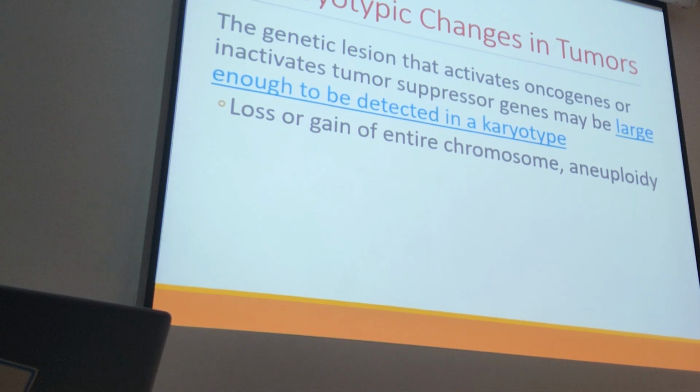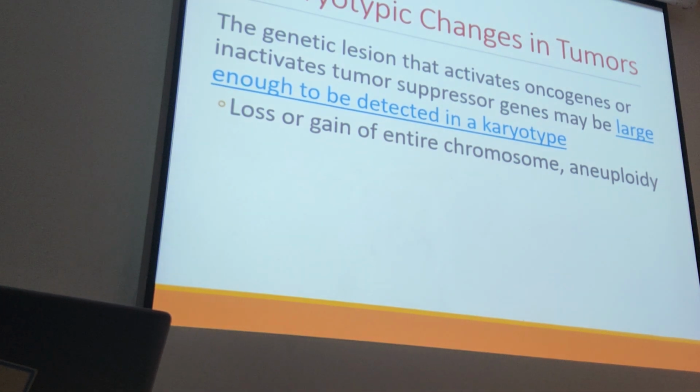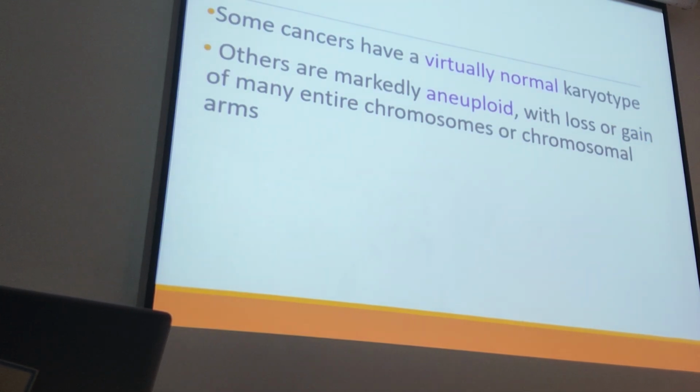So we have genetic lesions that activate oncogenes or inactivate tumor suppressor genes and are large enough to be detected by karyotype. This karyotyping could show loss or gain, for example deletion or addition. Sometimes we have a deletion of one chromosome, sometimes an addition of an entire chromosome or part of a chromosome. So it could be aneuploidy.